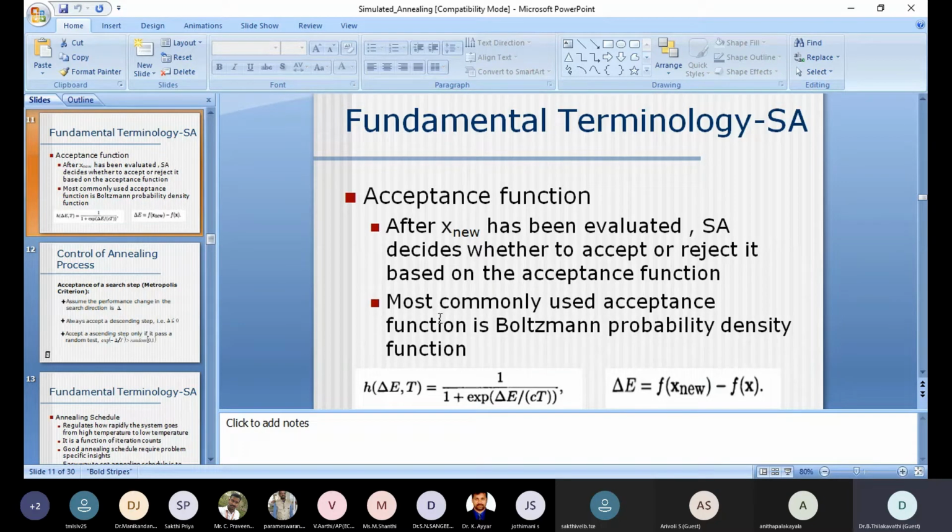So this is the basic three. First the objective, then the generating function, and the third one is the acceptance. The most common acceptance is this one. There are some more acceptance functions that we will see later. In the acceptance function, the important thing is that the controlling of the entire annealing process depends on the acceptance function. I already said it depends on the value of T.